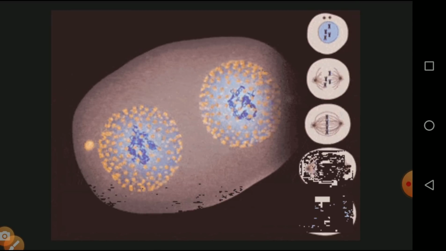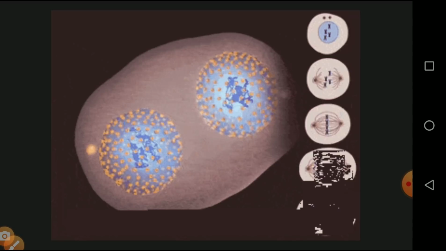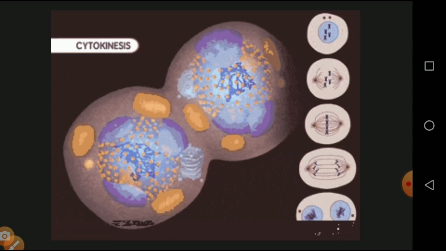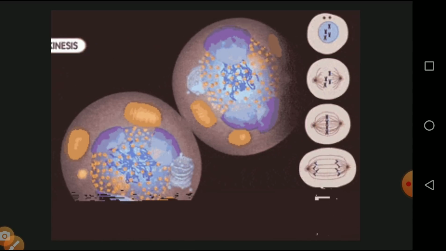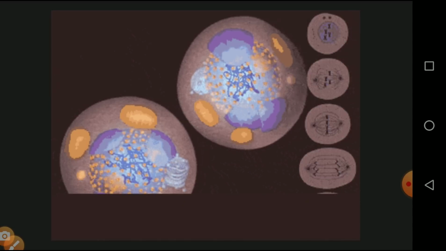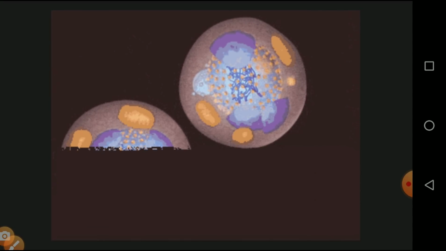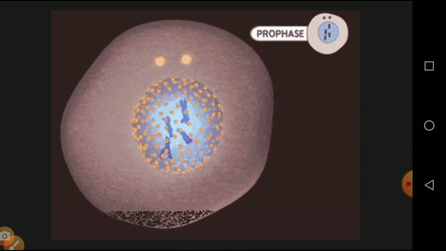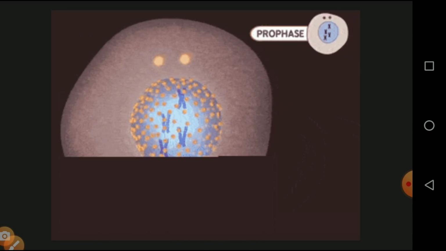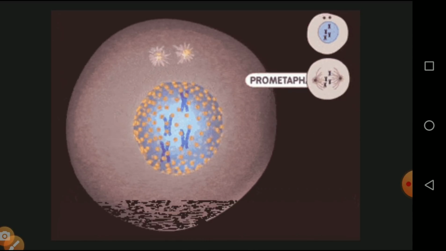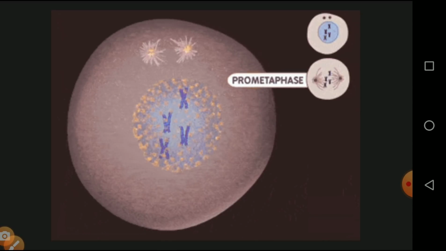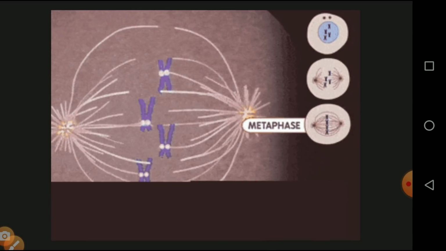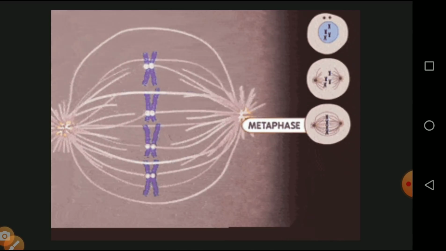Interphase is otherwise called the preparatory phase: before going for cell division, the cell prepares itself. Then comes prophase, in which the nucleus and nuclear membrane get ready for division, and the chromatin is organized for division. Second is prometaphase, with the formation of spindle fibers which pull in opposite directions. When they attach to the chromosomes, it is called metaphase.